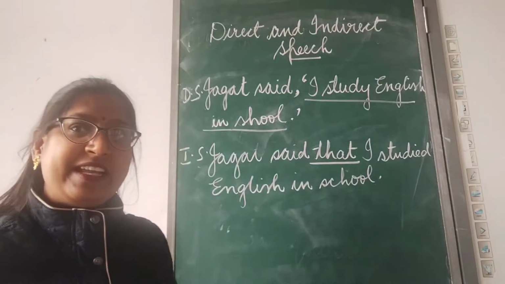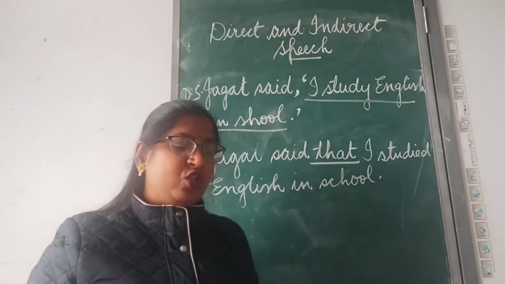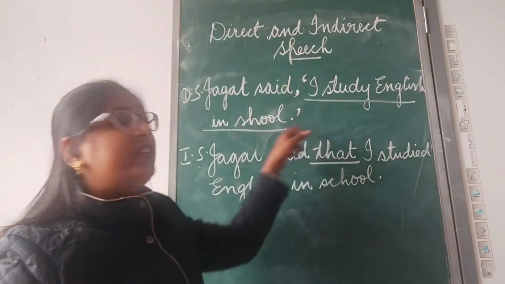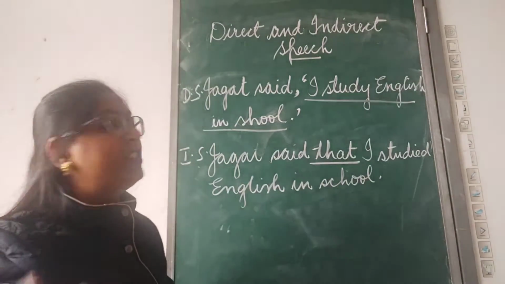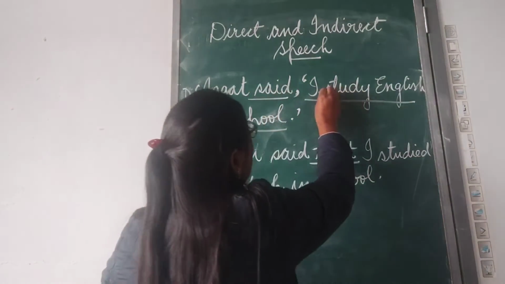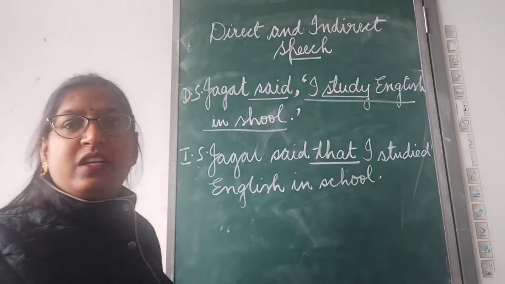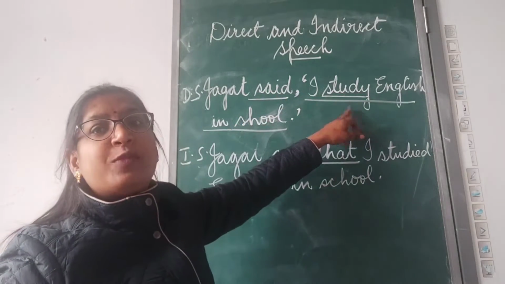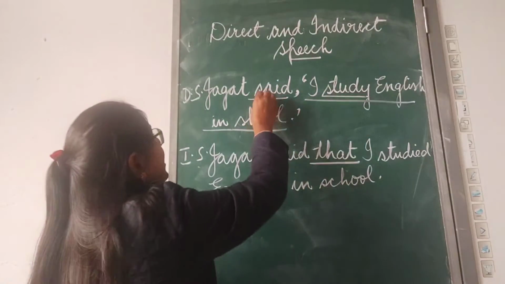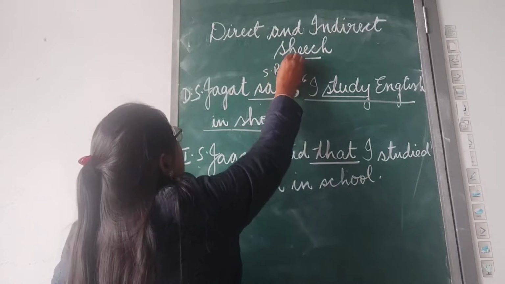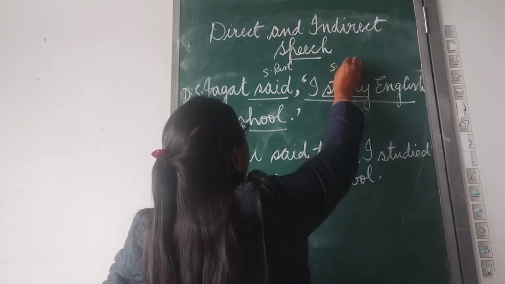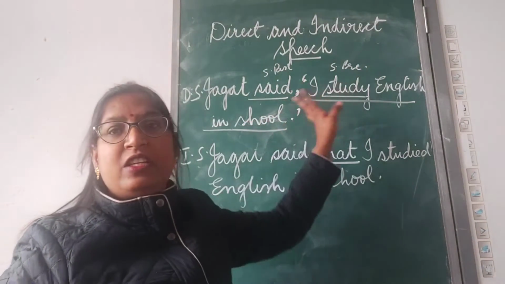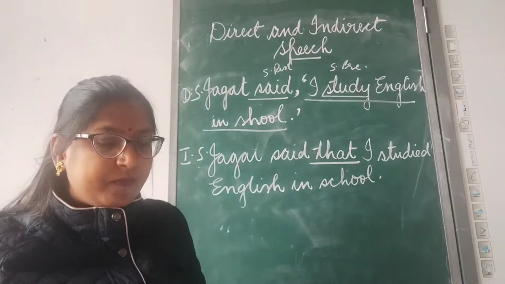Now let's discuss the next difference. There can be two different tenses in a single sentence. You can see here in this single sentence we can see two verbs. One is said and another one is studied. Clear? Both the verbs have different tenses. Said is given in simple past and study is given in simple present. Clear? Two verbs with different tenses.